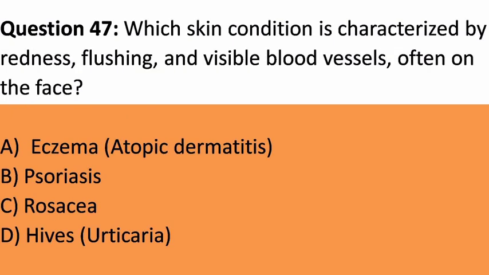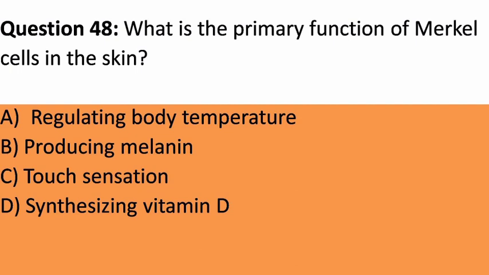Question 47. Which skin condition is characterized by redness, flushing, and visible blood vessels, often on the face? A. Eczema, atopic dermatitis. B. Psoriasis. C. Rosacea. D. Hives, urticaria. Answer. C. Rosacea. Explanation. Rosacea is a chronic skin condition that leads to redness, flushing, and visible blood vessels, typically on the face.